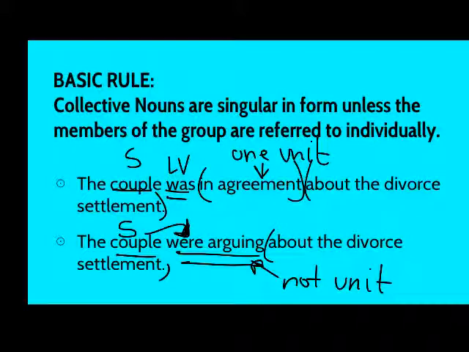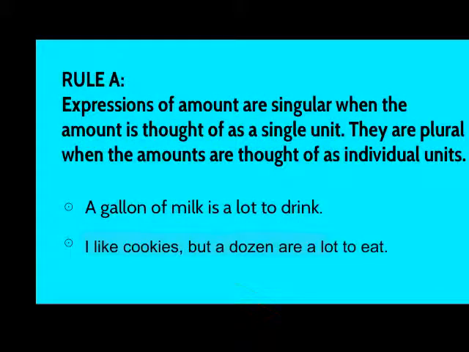We have a few rules with collective nouns, and the first one is very similar to the basic rule, and that is that expressions of amount are considered singular when we think of them as a single unit. If we think of the amounts as individual units within that larger collective unit, then we refer to them in the plural with the plural verb.